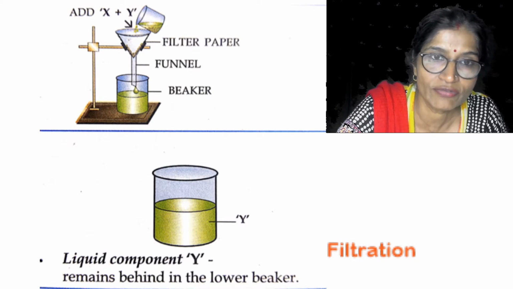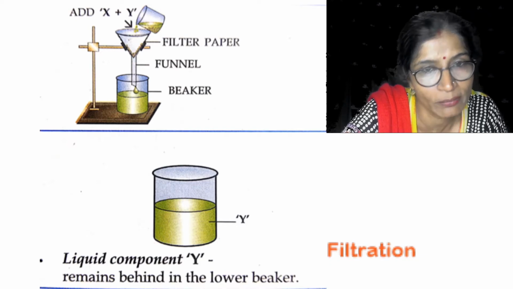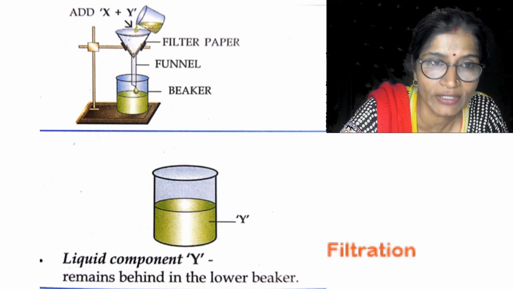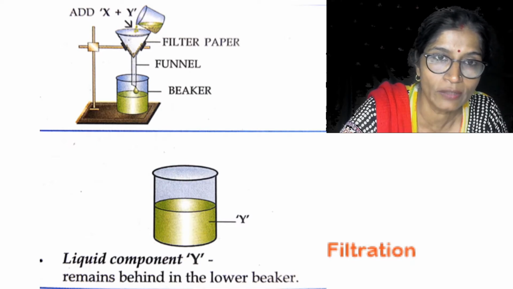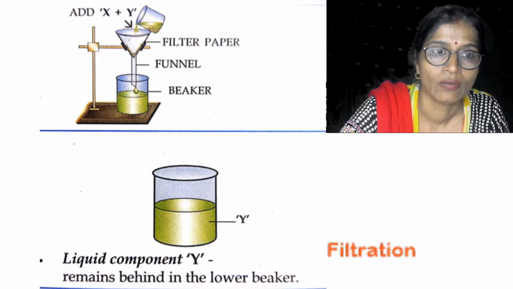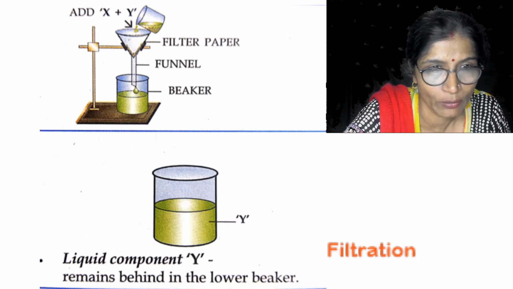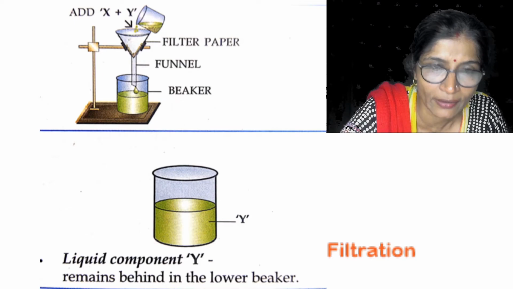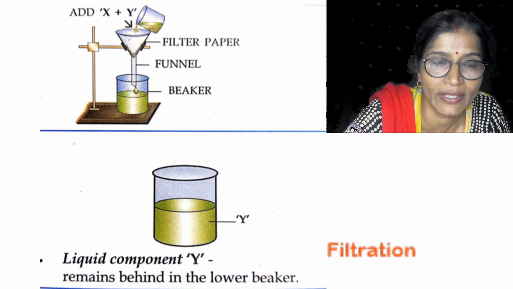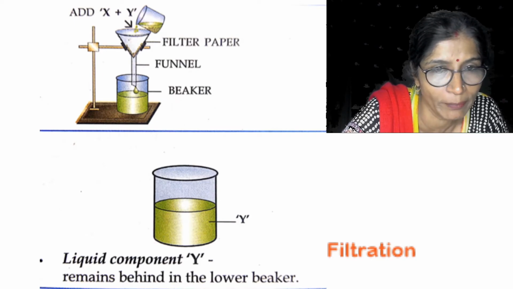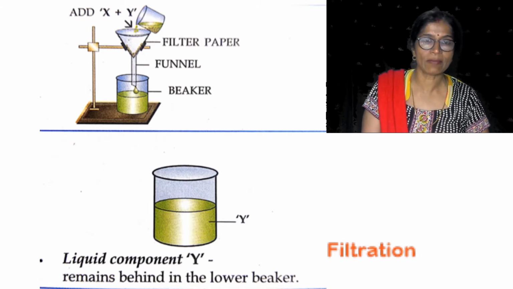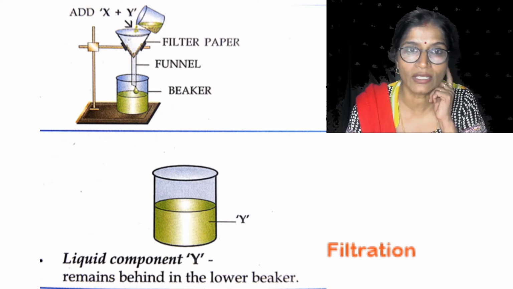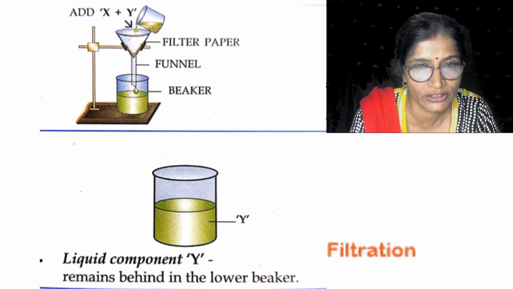When it is filtered, the insoluble residue will remain on the filter paper, while the liquid component filters out. So the liquid is separated, and the solid component remains as the residue on the filter paper. In this way we can separate the insoluble component from the liquid by the method of filtration.